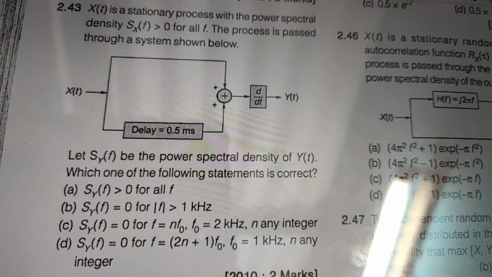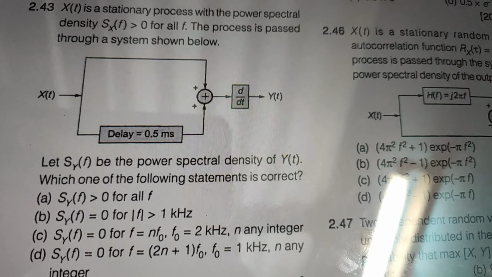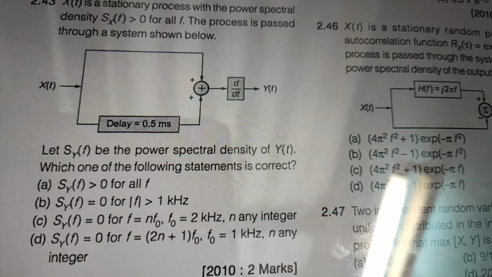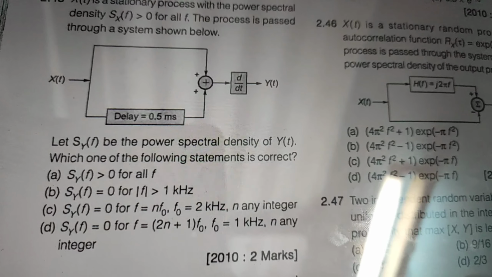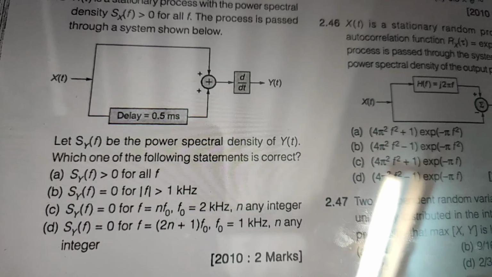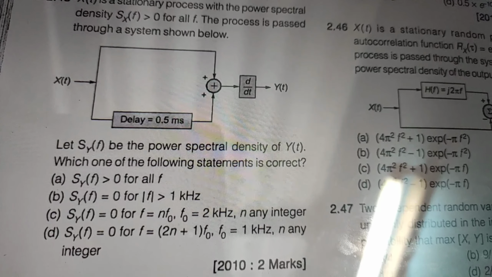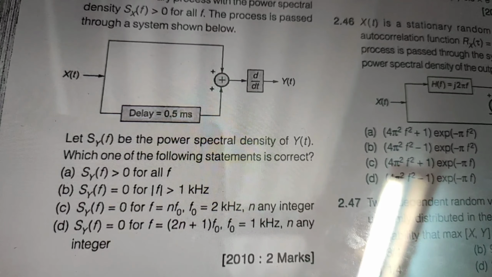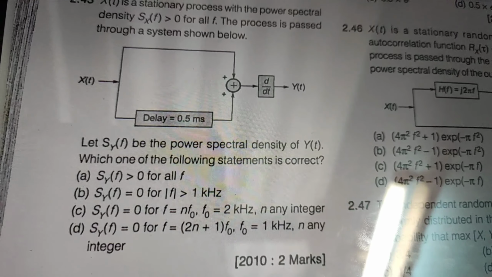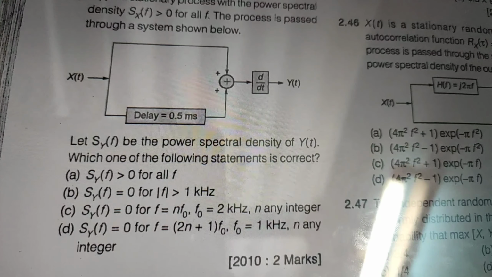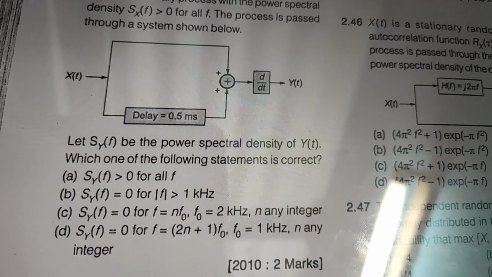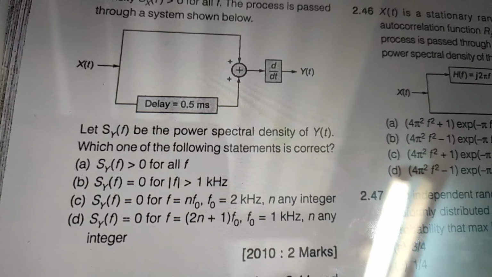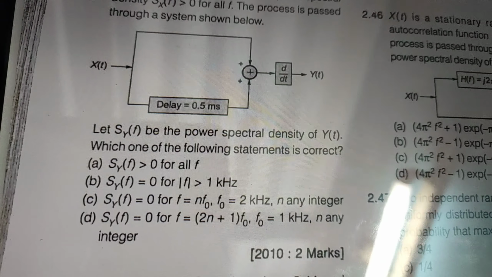Okay, so here the question is that x of t is a stationary process with PSD S x of f greater than 0 for all frequencies. Now this is passed through a system, which is given below. That is basically a system where x of t is applied to a summer with a delay unit, and then it is differentiated and the output is y of t. Now what we have to find out here is the power spectral density of the output y of t, and there are some statements given. So this was a GATE 2010 question, 2-mark question.